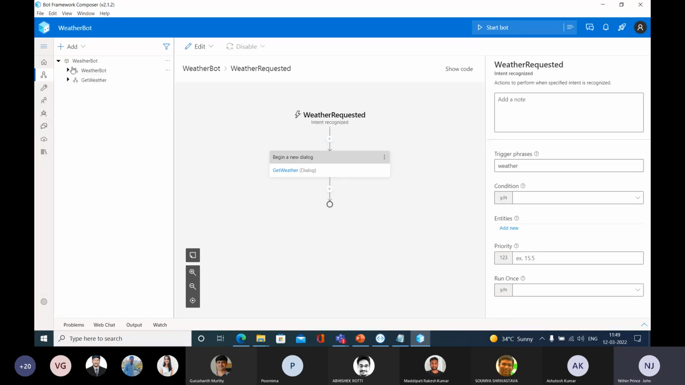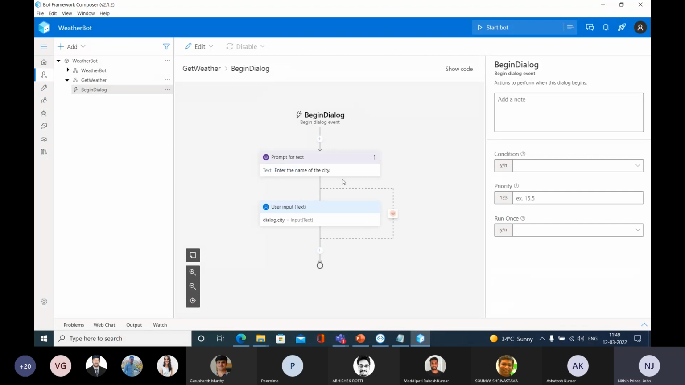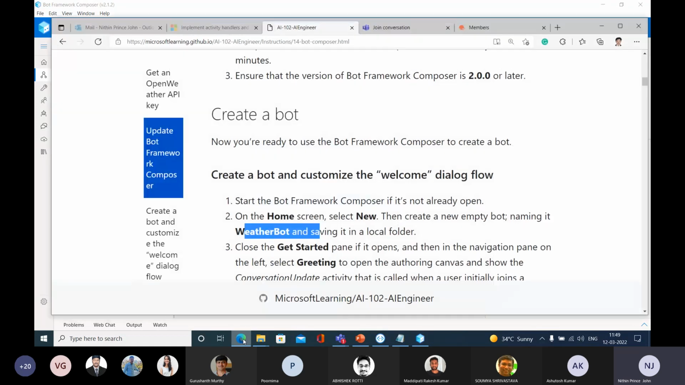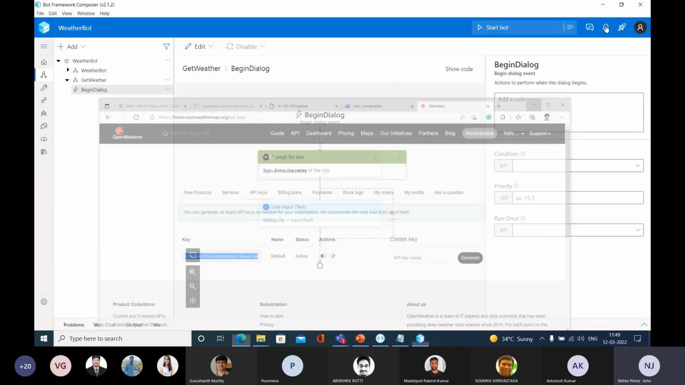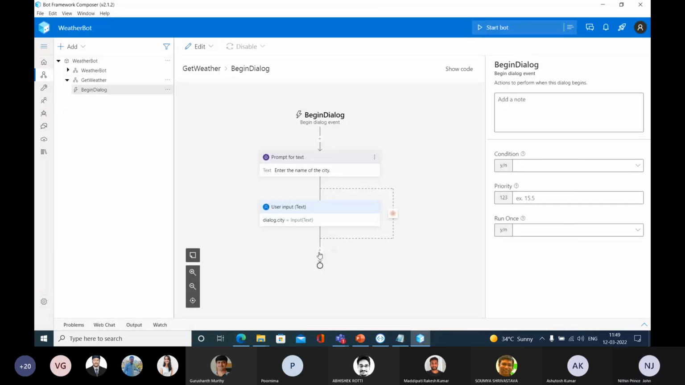So let me expand the second dialog, get weather, and select this begin dialog. What is the next step? The next step is that we know that this is the portal that we need to connect. So we need to send a request to this portal, and from here you are going to get the temperature and weather information of that particular city. So we need to connect this, right? So basically for doing that, look at this.